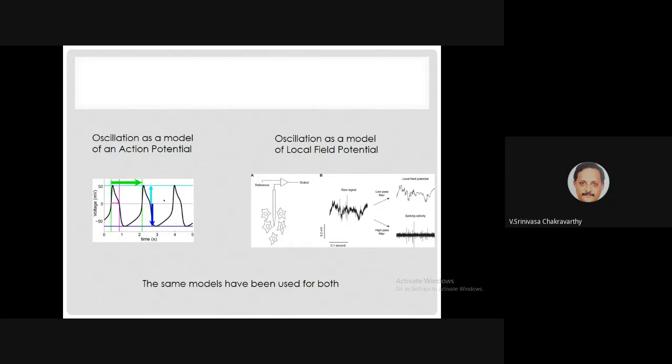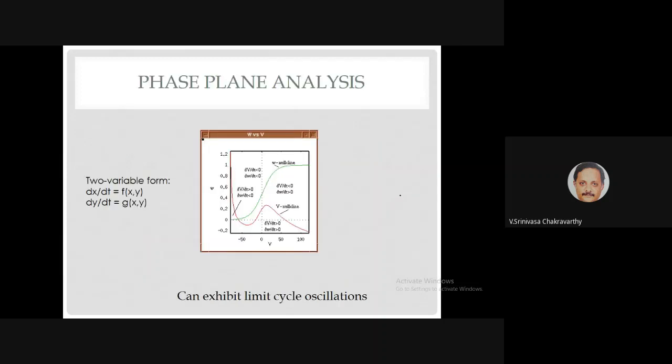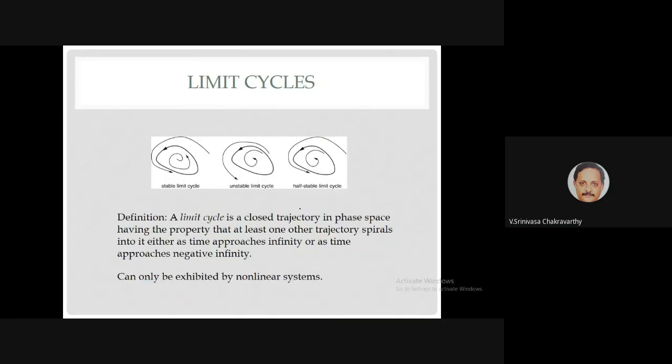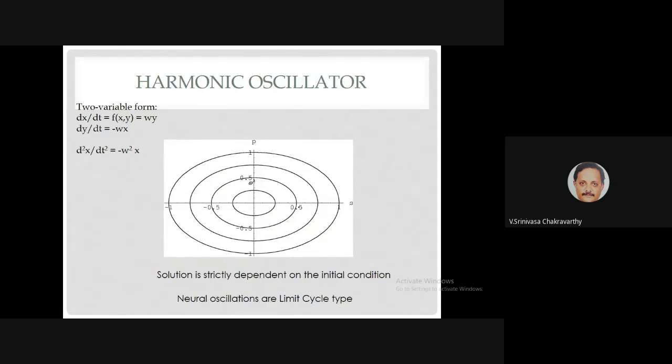Now we can use the same model also to represent LFPs, because basically it's a bunch of mathematical equations which show something going up and down, something oscillating in some periodic fashion. Why can't we use the same thing to represent the local field potentials, these slightly smoother oscillations? So that's what we will do, and we know how to define oscillator models and analyze them using phase plane techniques. We know what a limit cycle is.